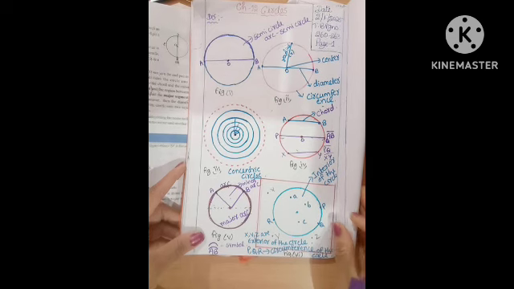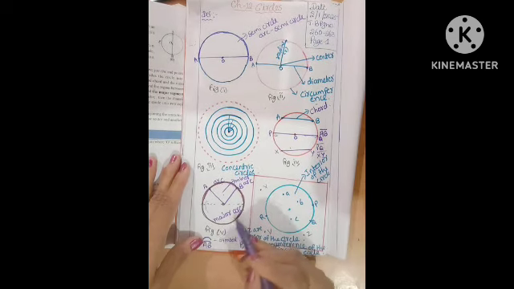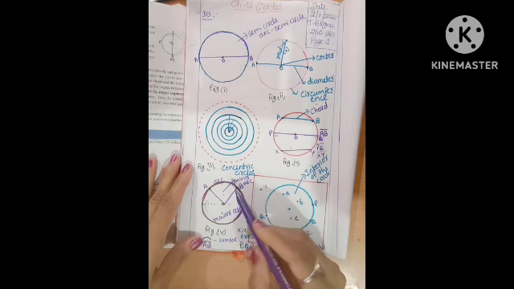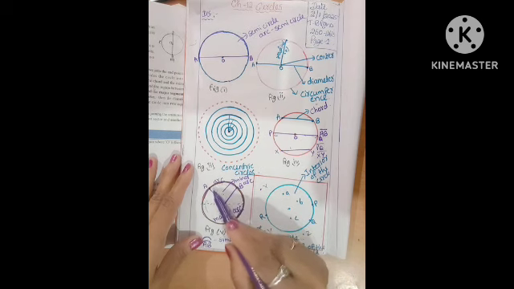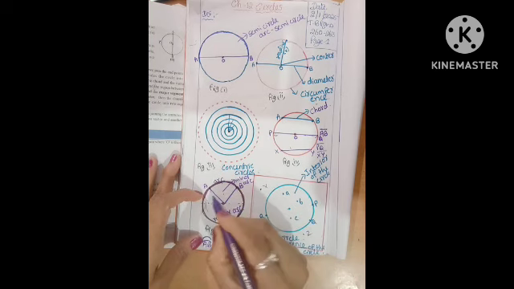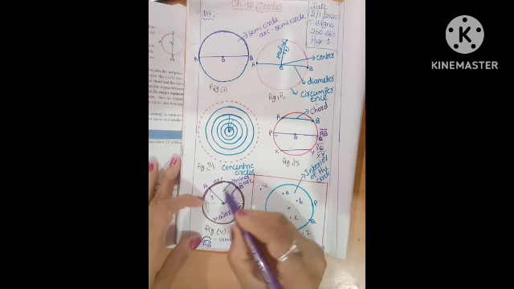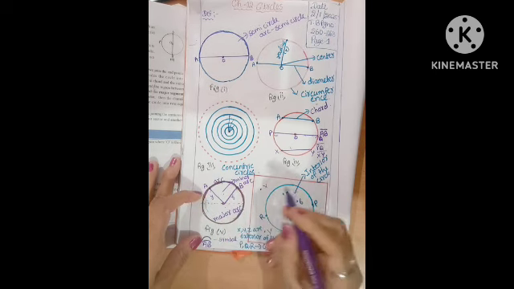Do you know the sector? This area is enclosed by an arc and two radii. These are the two radii. Two radii joining the center to the end points of an arc, the region is called the minor sector.